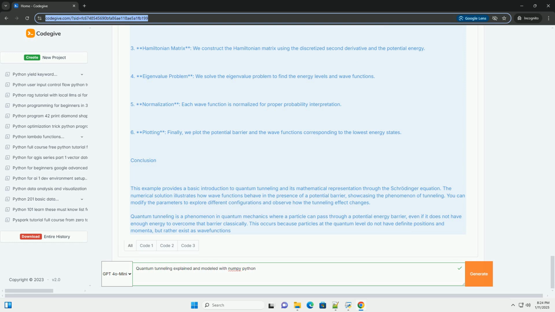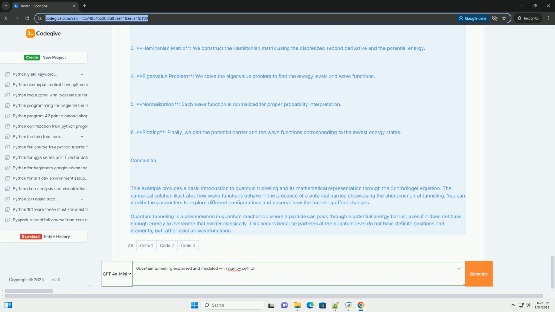The Schrödinger equation. The behavior of a quantum particle is governed by the time-independent Schrödinger equation: -(ħ²/2m) d²ψ(x)/dx² + V(x)ψ(x) = Eψ(x). Where ħ is the reduced Planck's constant, m is the mass of the particle, V(x) is the potential energy as a function of position, E is the total energy of the particle, and ψ(x) is the wave function.